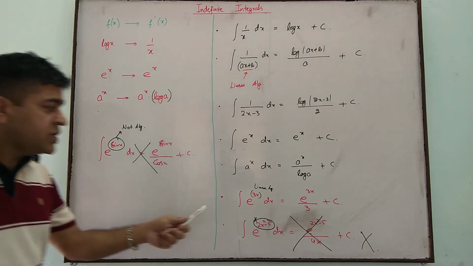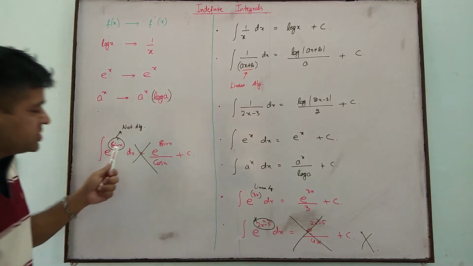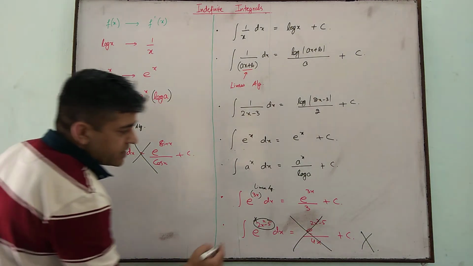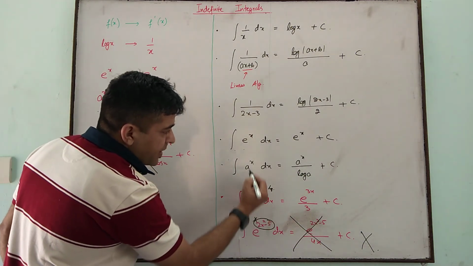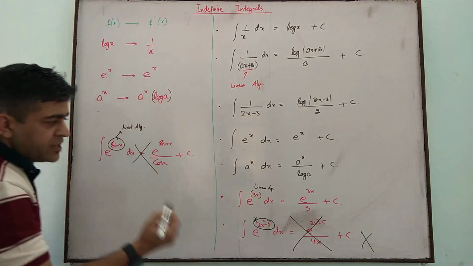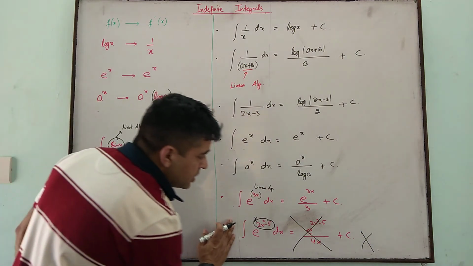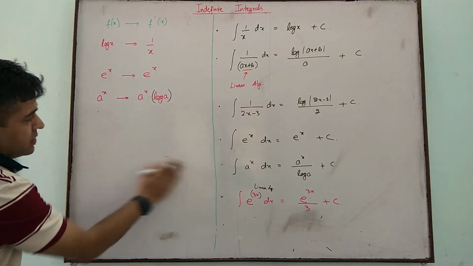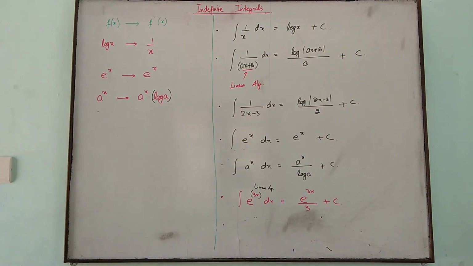Now how to do these functions? A function is this, a function is this, that we'll discuss later. For now you just understand that this function e to the power or a to the power, whatever, it must be a linear algebraic, so we cannot integrate it this way, right? Just note it down.